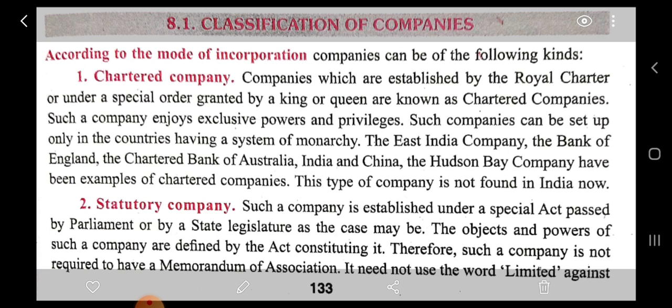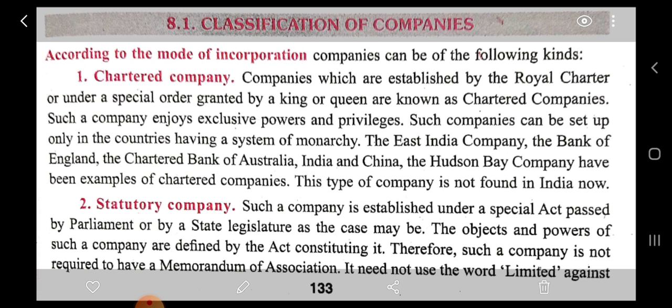Companies which are established by royal charter or under special order granted by king or queen are known as chartered companies. Such companies can be set up only in countries having a system of monarchy. The examples are East India Company, Bank of England, Chartered Bank of Australia, India and China, and the Hudson Bay Company. We don't find such kind of company now in India.